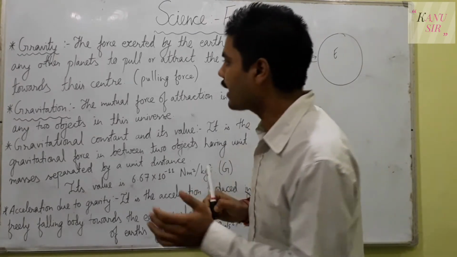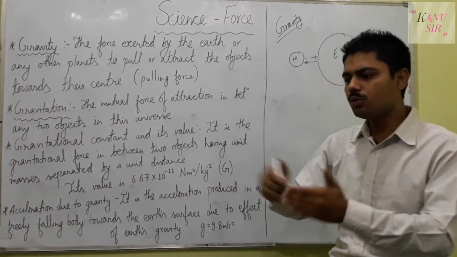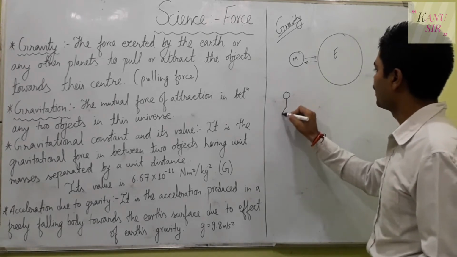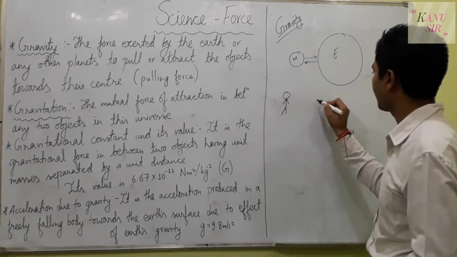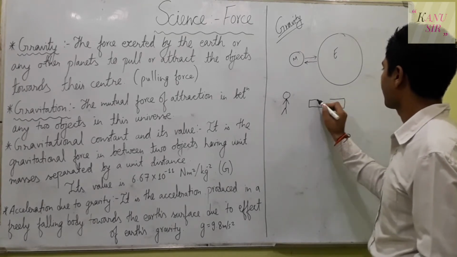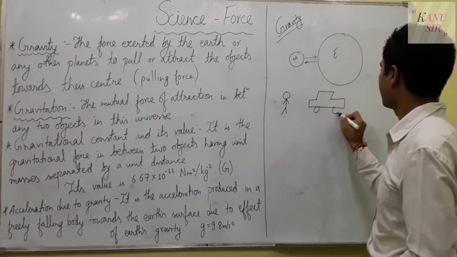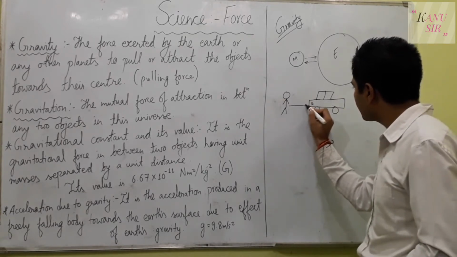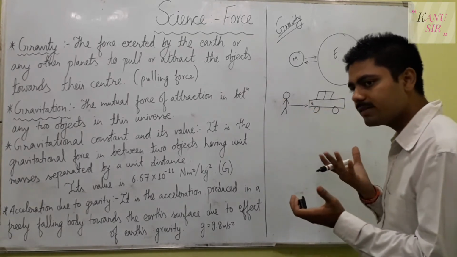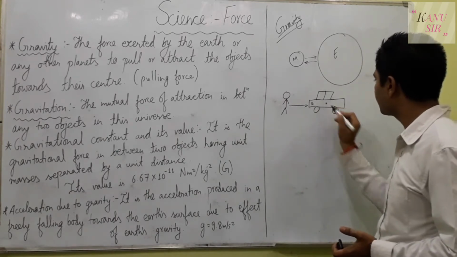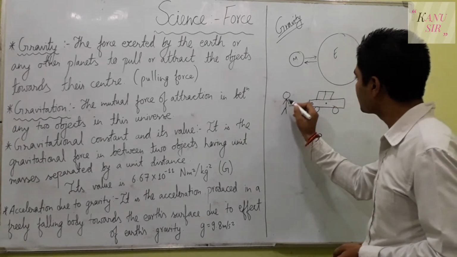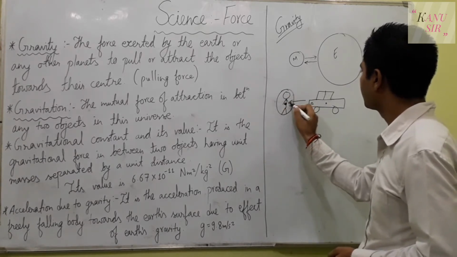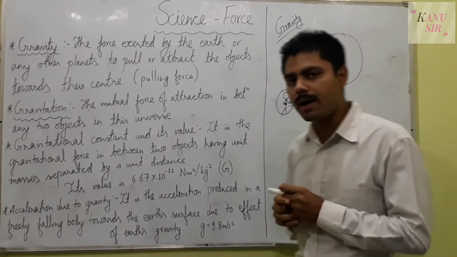You can take another example between two small stones, or between a person and a car. The car pulls the man towards its center of mass, and the man pulls the car towards his center of mass.